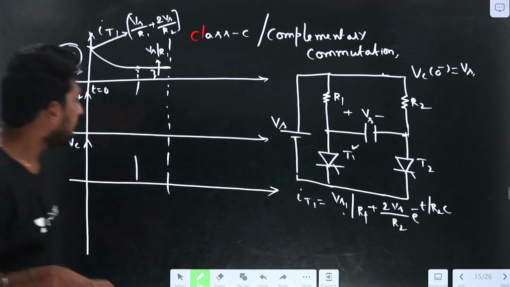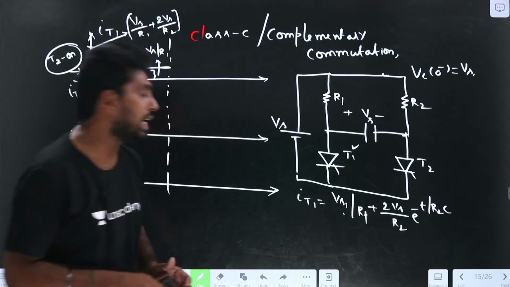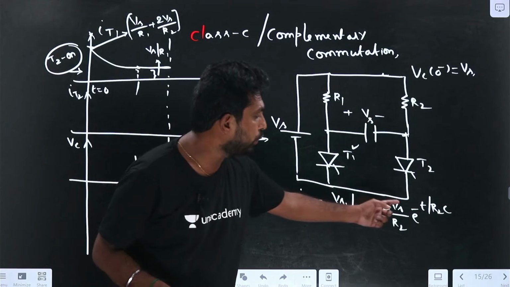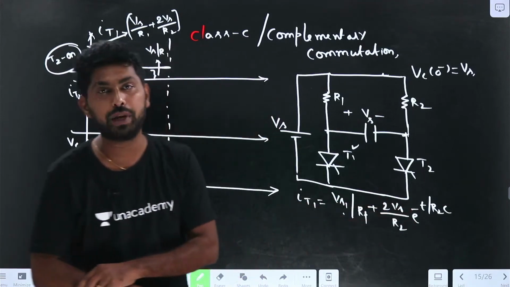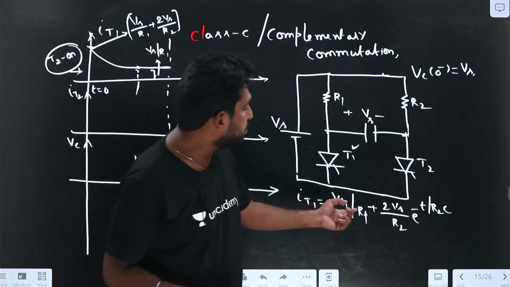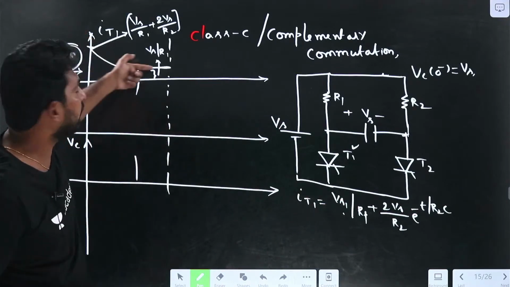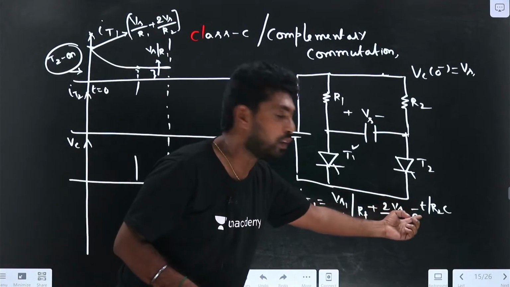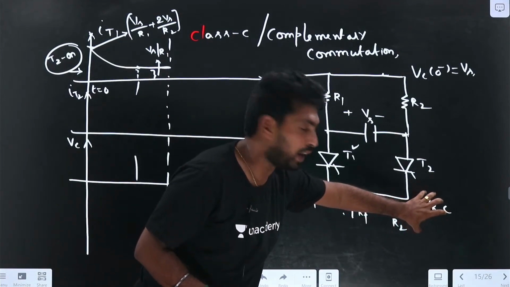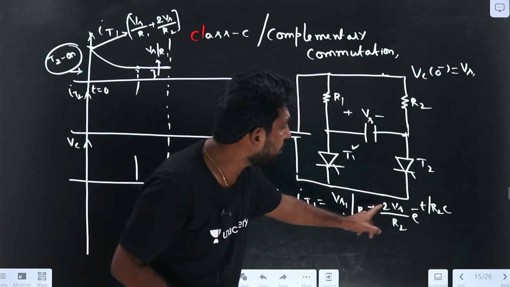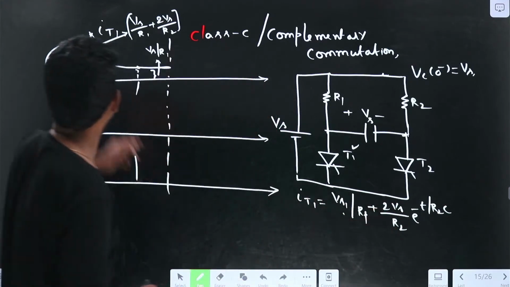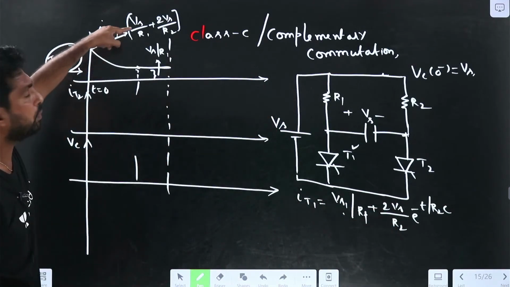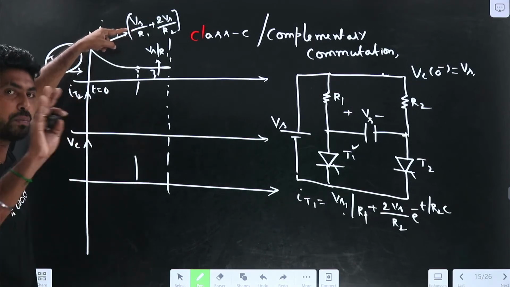How have we drawn it? We got the expression as Vs by R1 plus 2 Vs by R2 into e power minus t by R2C. If I want to draw the IT1 waveform, at t equal to 0 this exponential term becomes 1, so it becomes Vs by R1 plus 2 Vs by R2. The peak value will be Vs by R1 plus 2 Vs by R2.